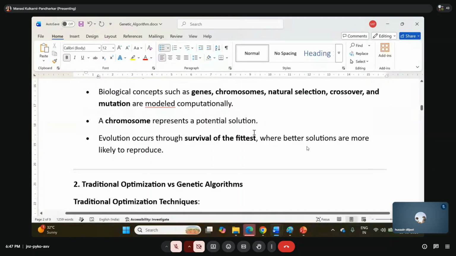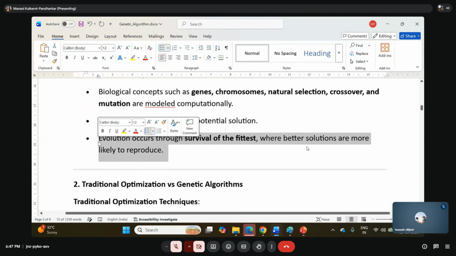Okay, what does chromosome mean? Potential solution. Evolution occurs through the survival of the fittest, where the better solutions are more likely to reproduce. We know this is Darwin's principle. Am I right? Yes or no? Everyone has learned Darwin's principle in school, survival of the fittest. Am I right? Yes, ma'am. Right, right. Yes.